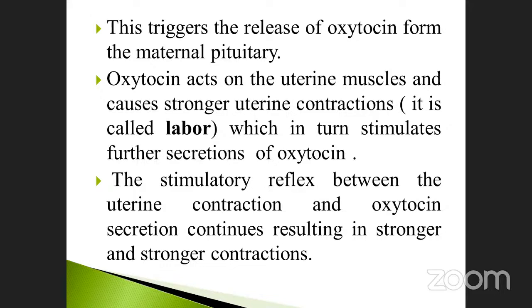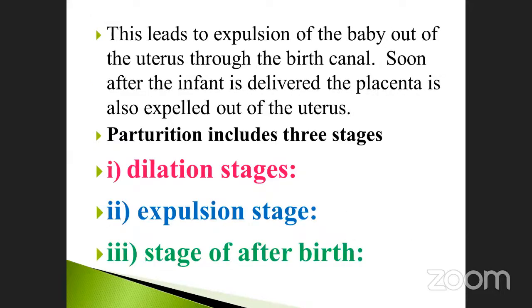That is very, very important. So the labor pain also increases. The labor pain hormone is called oxytocin. This is very, very important. This leads to the expulsion of the baby out of the uterus through the birth canal. Soon after the infant is delivered, the placenta is also expelled out of the uterus.